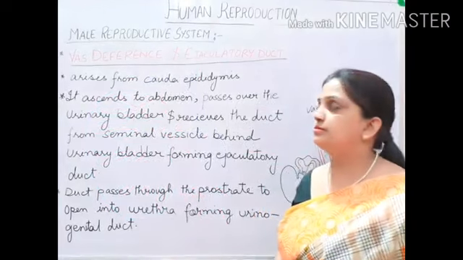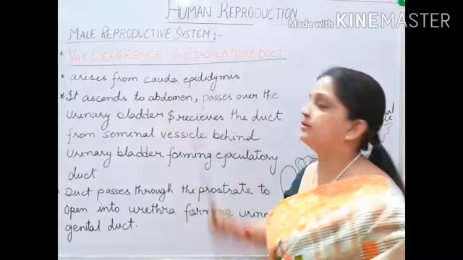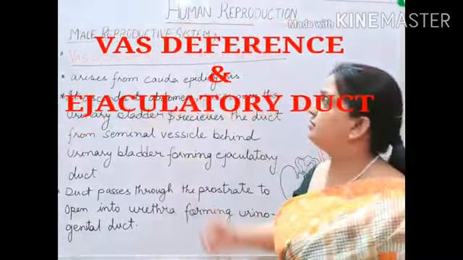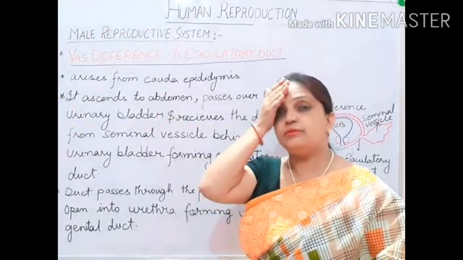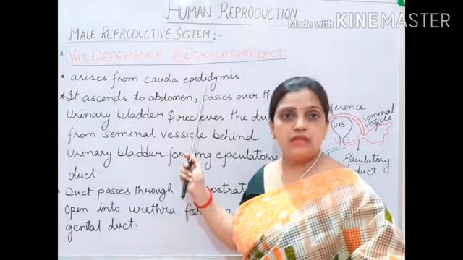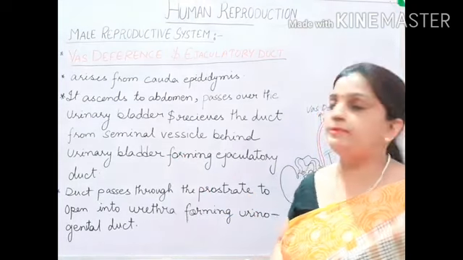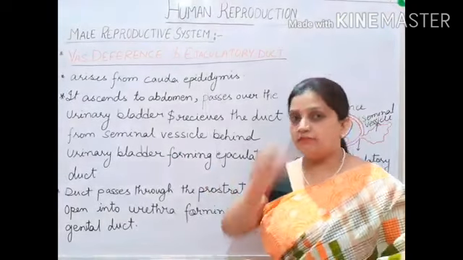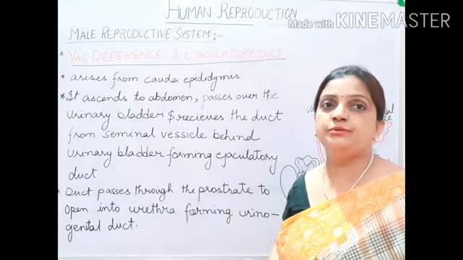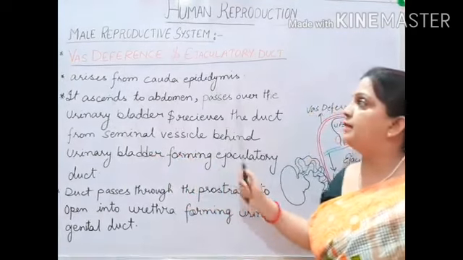Now children, we are moving to the next part of the male reproductive system, which is your vas deferens and ejaculatory duct. In the last part we have seen that your vas deferens was emerging from epididymis. So your vas deferens is arising from cauda epididymis. Cauda was the terminal end, the last part of the epididymis. From there a very thin straight tube was moving out, and that thin straight tube is called vas deferens. So it arises from cauda epididymis.